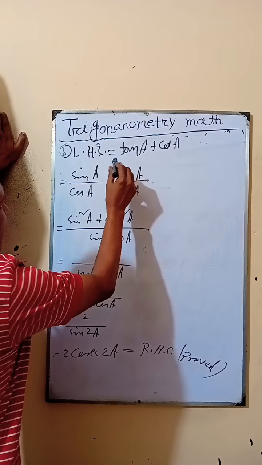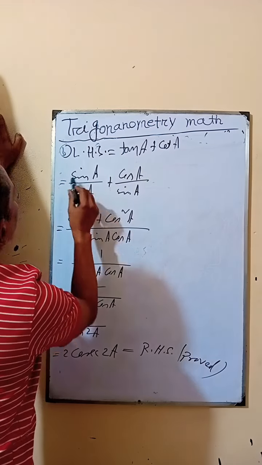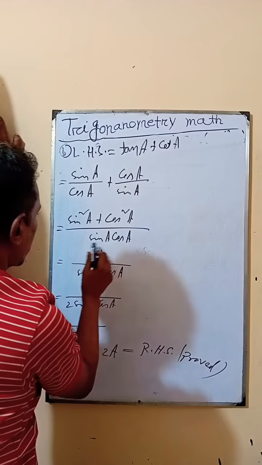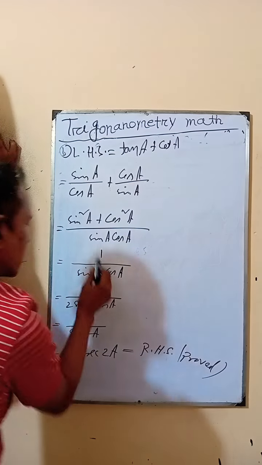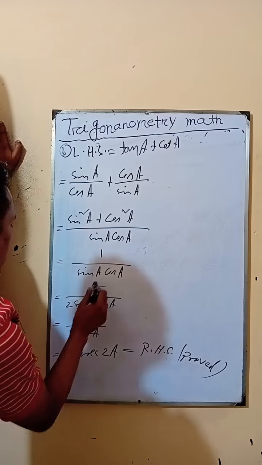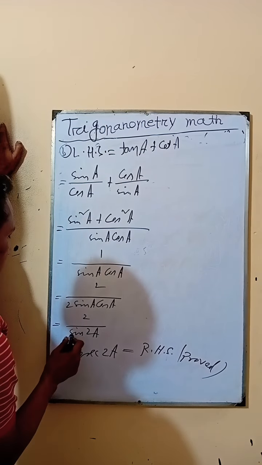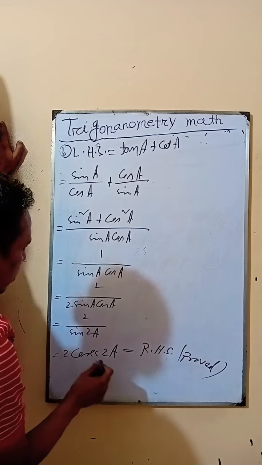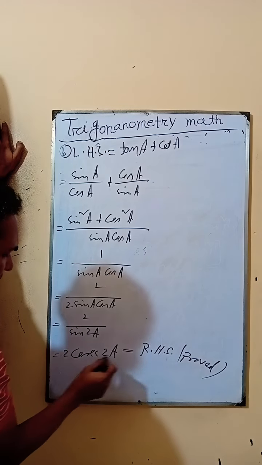Now I have further analyzed tan A plus cot A, which is sin A by cos A plus cos A by sin A, equal to sin square A plus cos square A by sin A cos A, which is 1 by sin A cos A, then 2 by 2 sin A cos A, which is 2 by sin twice A.